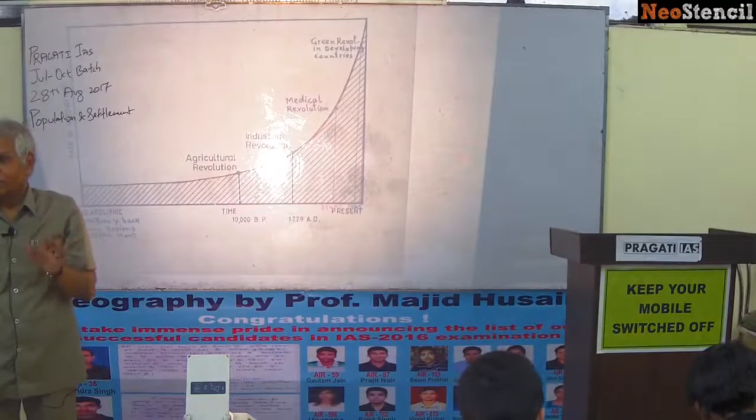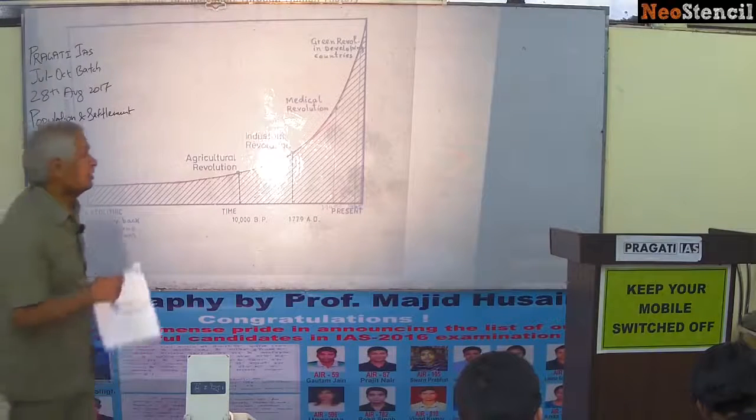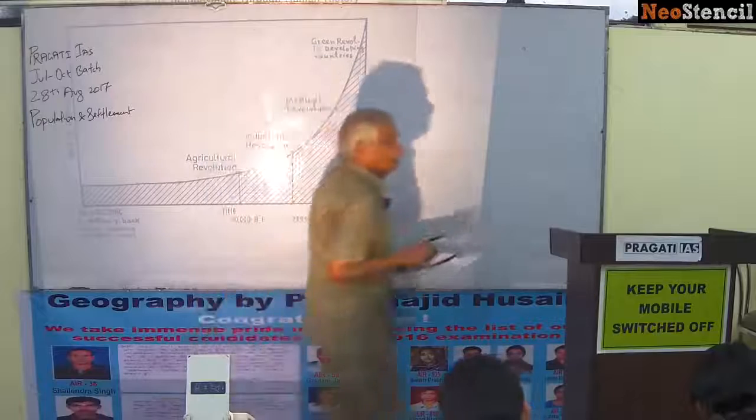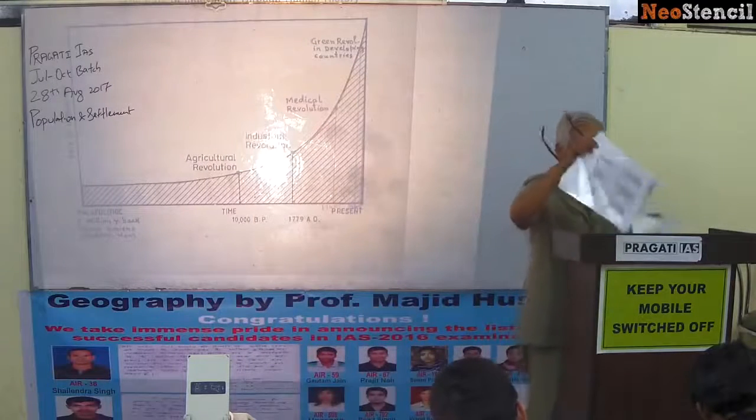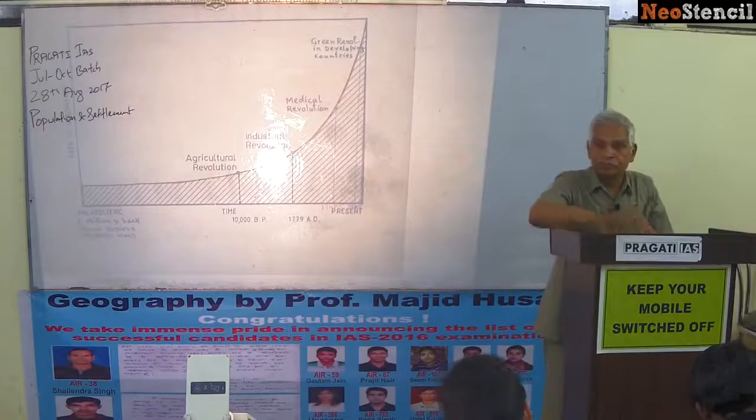The positive check is possible. You have done the Malthusian theory. So this simple graph you may not give in the examination, but it gives you some idea how the population of the world grew.